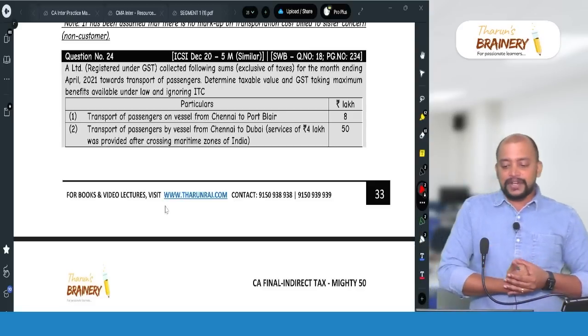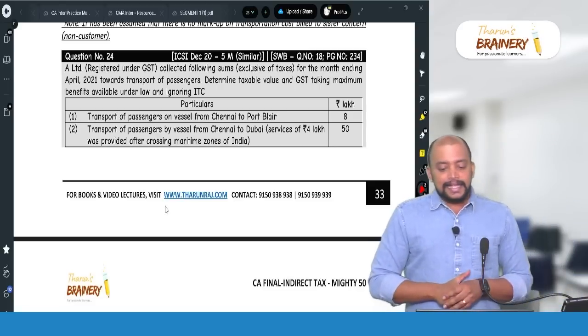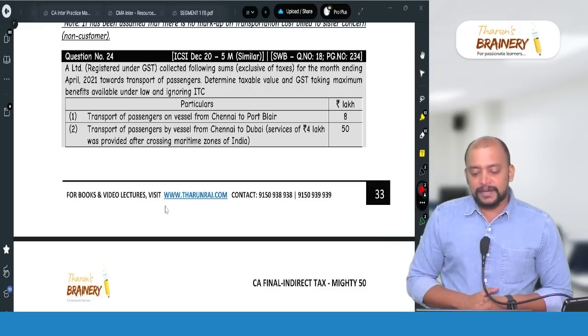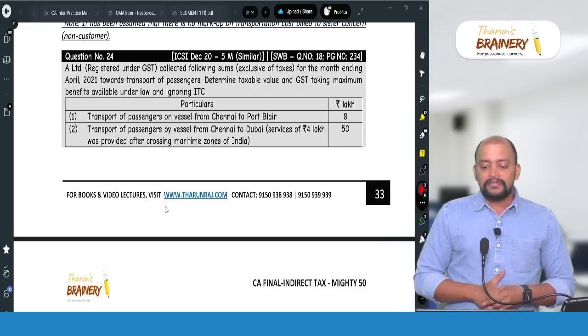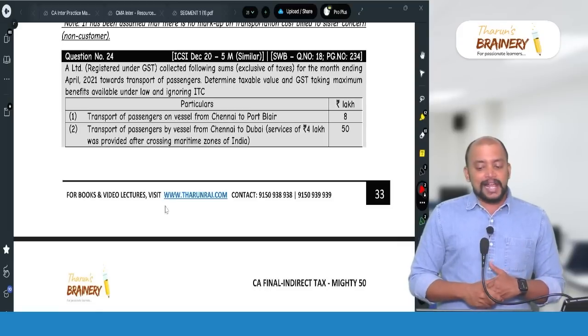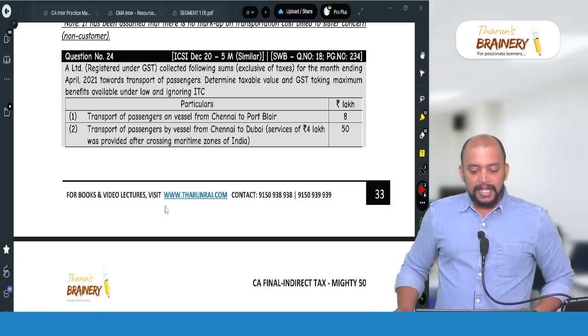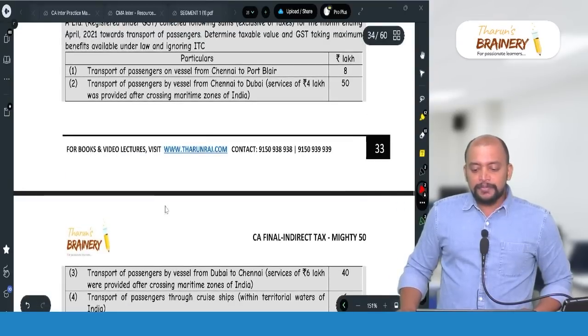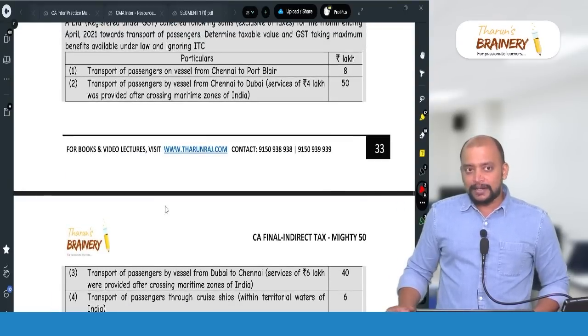Then question number 24, A Limited registered under GST collecting following sums exclusive of taxes for the month ending April 2021 towards transportation of passengers. Determine the taxable value on GST taking maximum benefits available under the law. Transportation of passengers on vessel from Chennai to Port Blair.